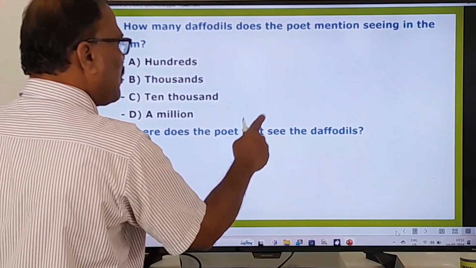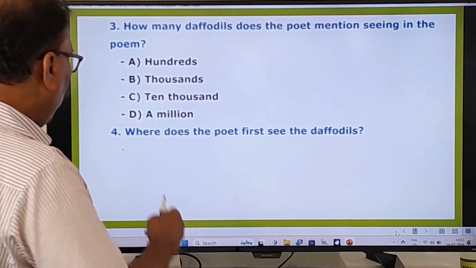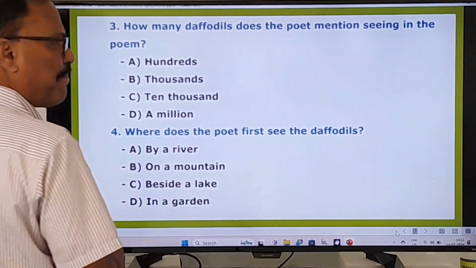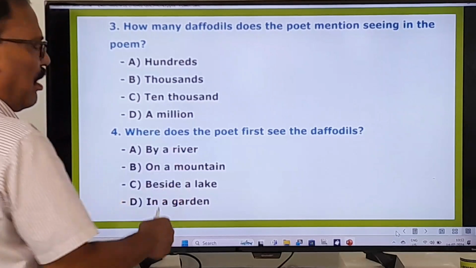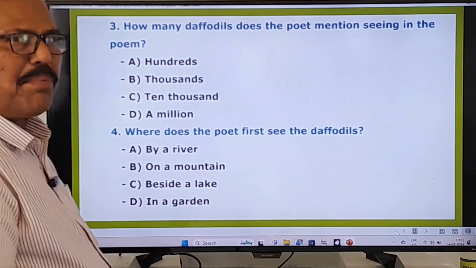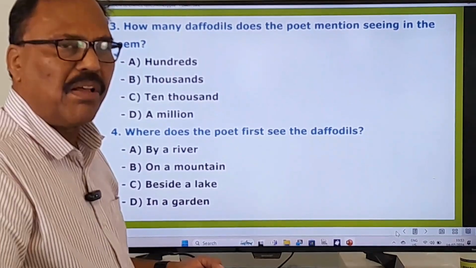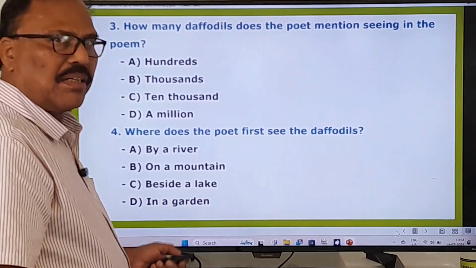Where does the poet first see the daffodils? Where did he see the daffodils first of all? So here you pay attention. By a river, on a mountain, beside a lake, in a garden. So the right option you have to choose. These are all very simple questions, but sometimes they turn into difficult questions. Now you go to other questions.